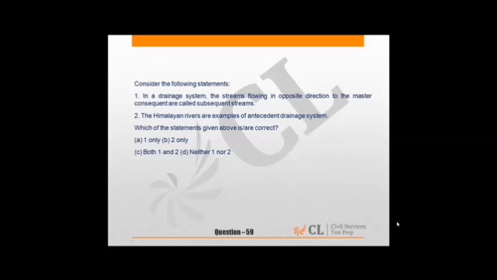Why? Because the streams flowing in opposite direction to the master constituent are called obsequent streams, whereas the streams originating after master constituent stream and following the axis of anticlines or ridges and the strikes of beds are called subsequent streams. Second is true. So answer is B, 2 only.